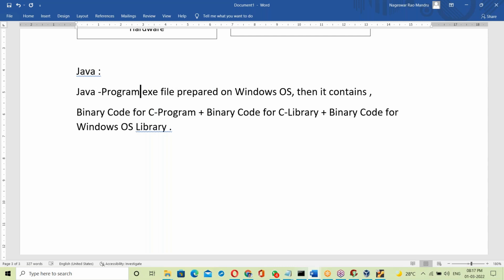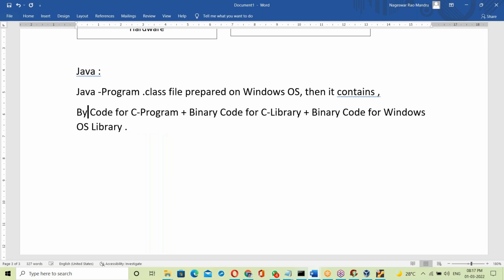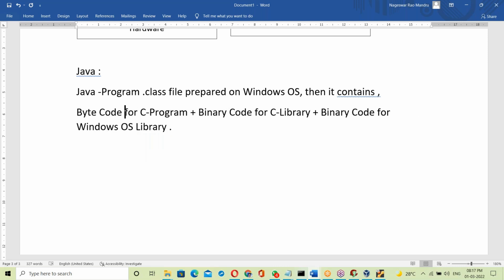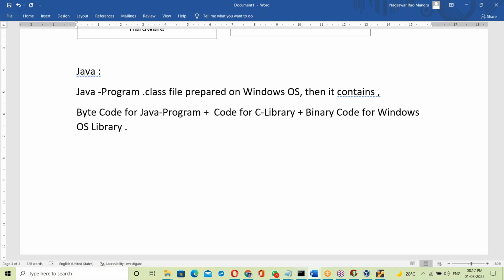Everything is a dot class file. The Java program dot class file is prepared on Windows. Then it contains bytecode for the Java program. It's bytecode, not binary code. Next, bytecode for the Java library. Like a C library, in Java there is a library.